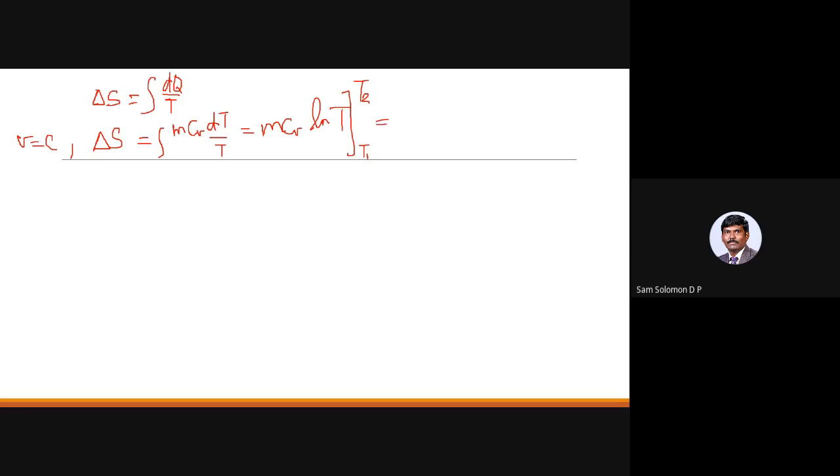So that is mCv into ln of T2 by T1. This is applicable for a constant volume process.